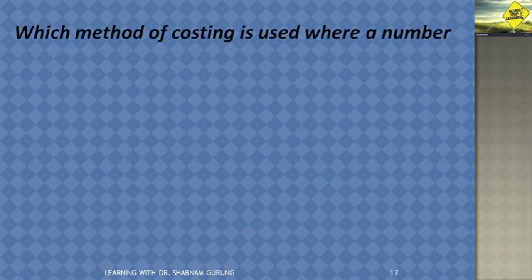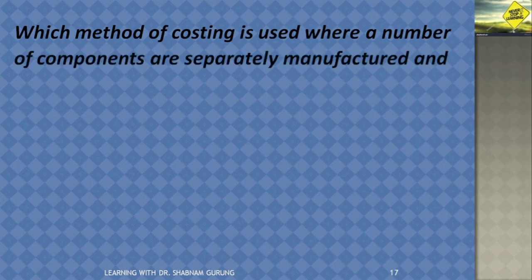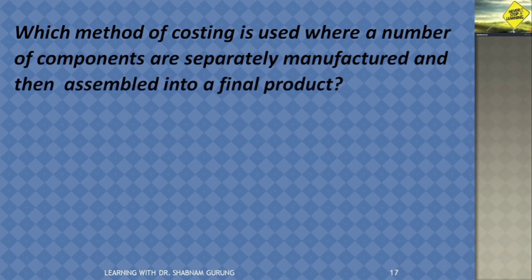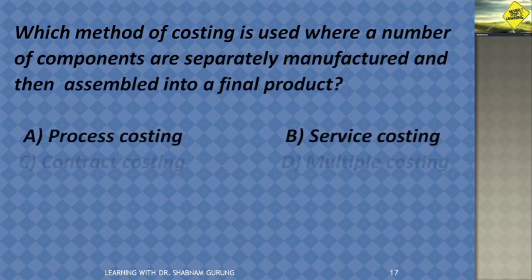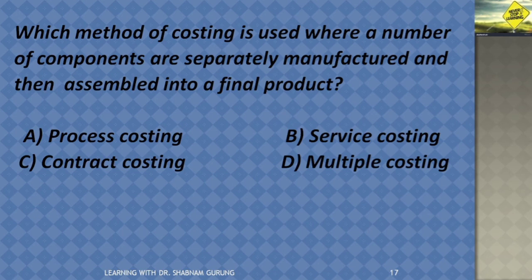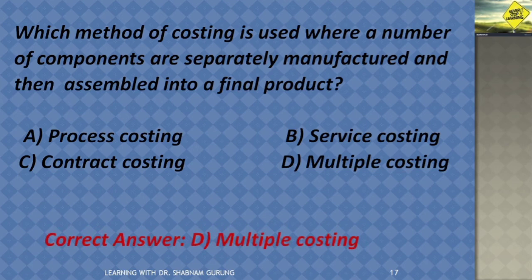Which method of costing is used where number of components are separately manufactured and then assembled into a final product? Process costing, service costing, contract costing, or multiple costing? So the correct answer is multiple costing. The reason behind this is when there is separate manufacturing of each and every component, we have to calculate the cost of each and every component that we have manufactured and then assemble into final product. So multiple costing method is applicable in those industries which engage in manufacturing of separate component and then assembling it into a final product.